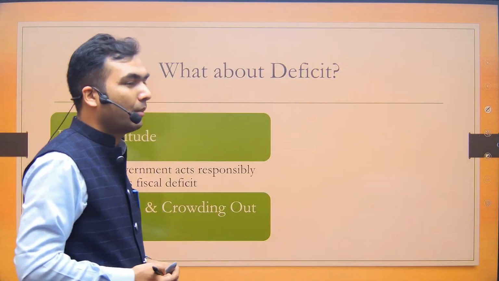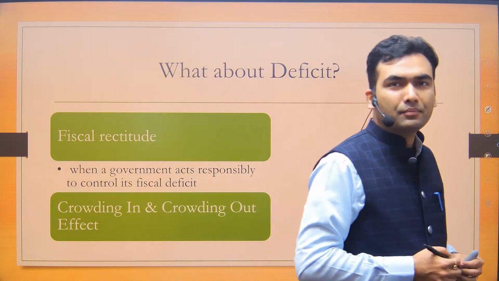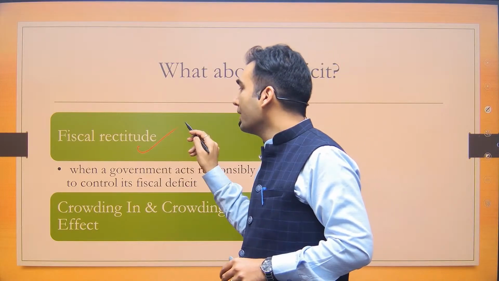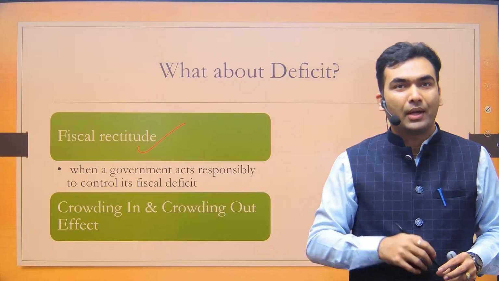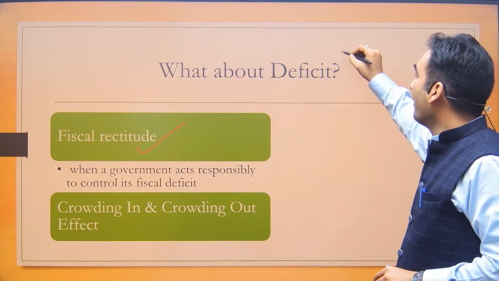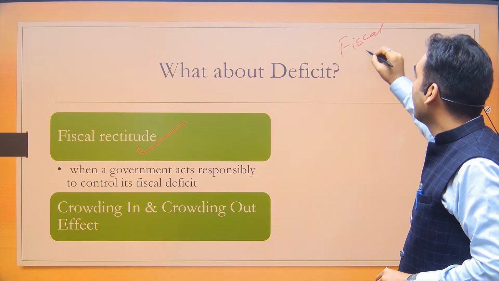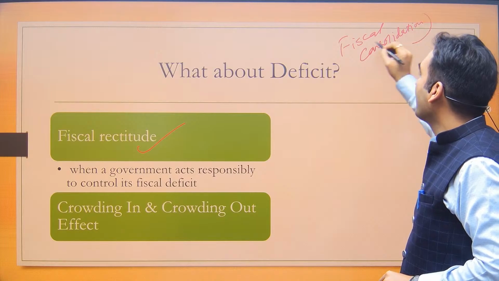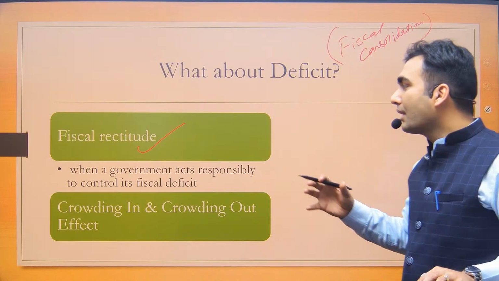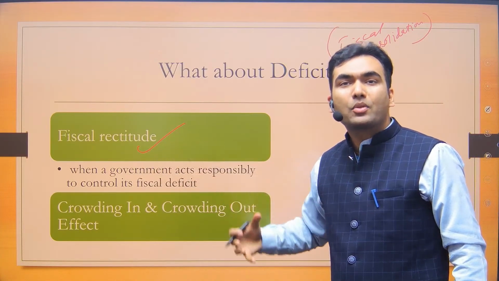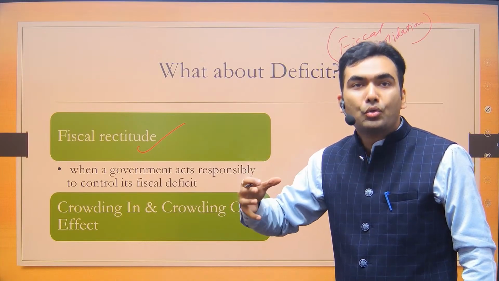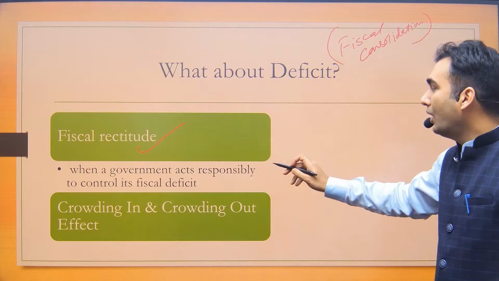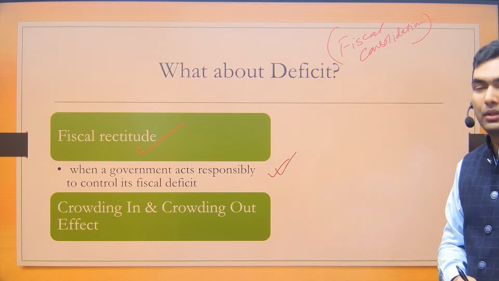And then let's talk about some other terms which are there in the newspaper, etc. One term which is there in today's Hindu is fiscal rectitude. We have already seen in the last class something called fiscal consolidation. Fiscal rectitude and fiscal consolidation have similar meaning. It means that the government is acting responsibly. Responsibly means it is not taking too much loan. The deficit is limited. So that is called fiscal rectitude.